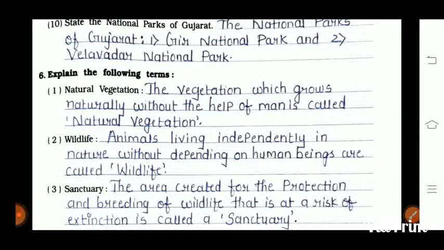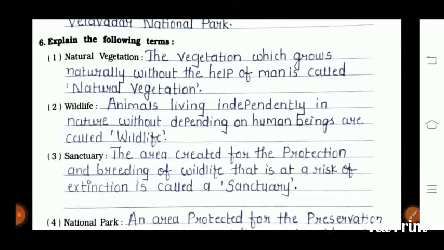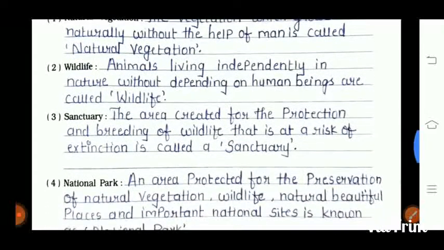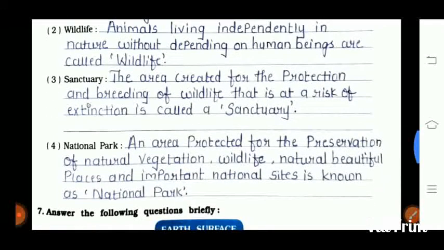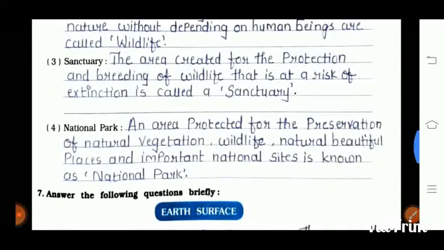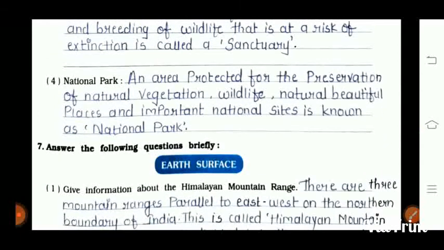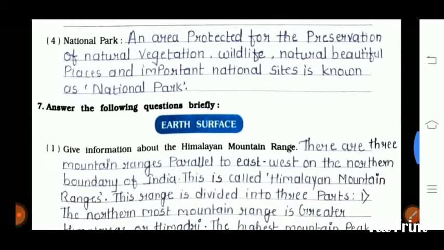Then sixth question is explain the following terms. Natural vegetation: the vegetation which grows naturally without the help of man is called natural vegetation. Second one is wildlife. Animals living independently in nature without depending on human beings are called wildlife. Third one is sanctuary. The area created for the protection and breeding of wildlife that is at risk of extinction is called a sanctuary. Fourth one is national park. An area protected for the preservation of natural vegetation, wildlife, natural beautiful places and important national sites is known as a national park.